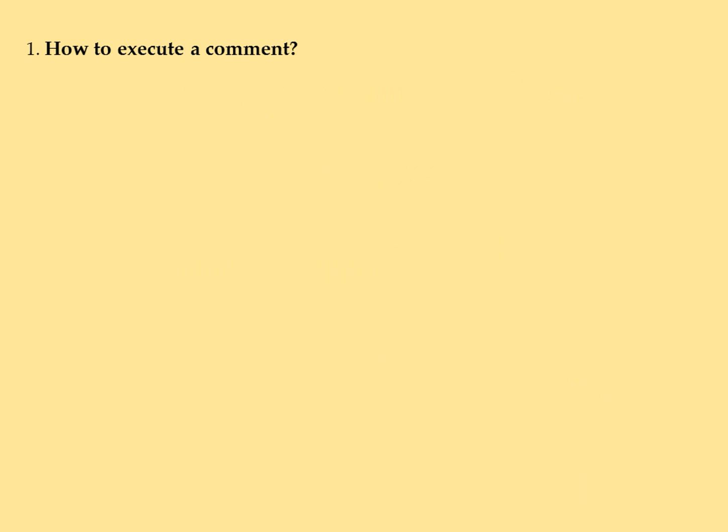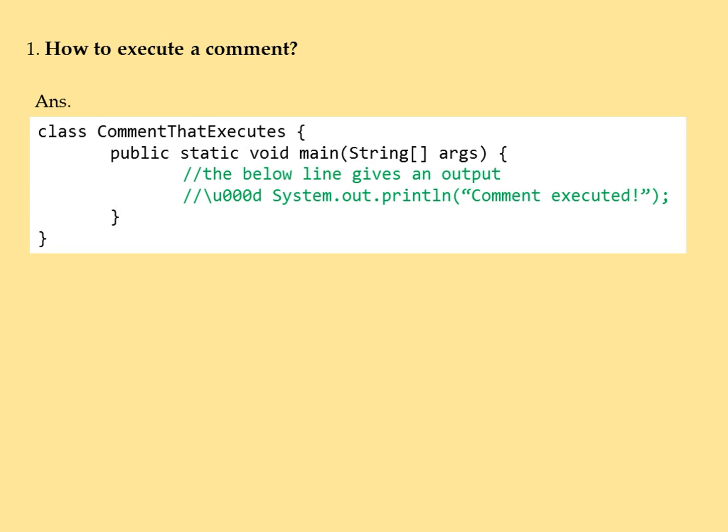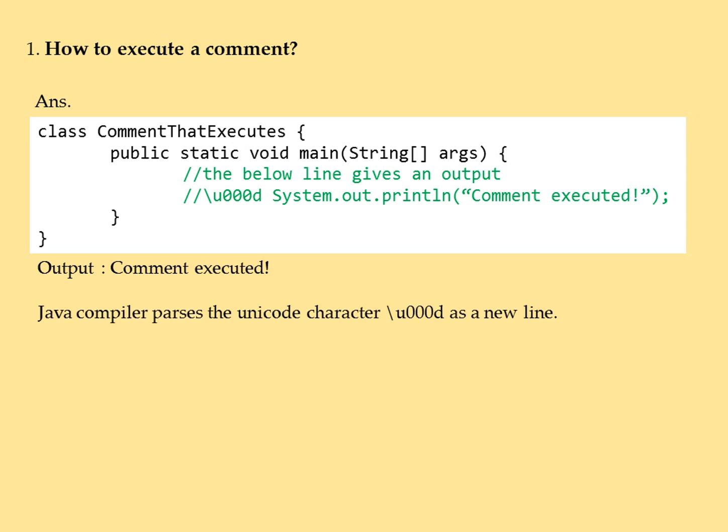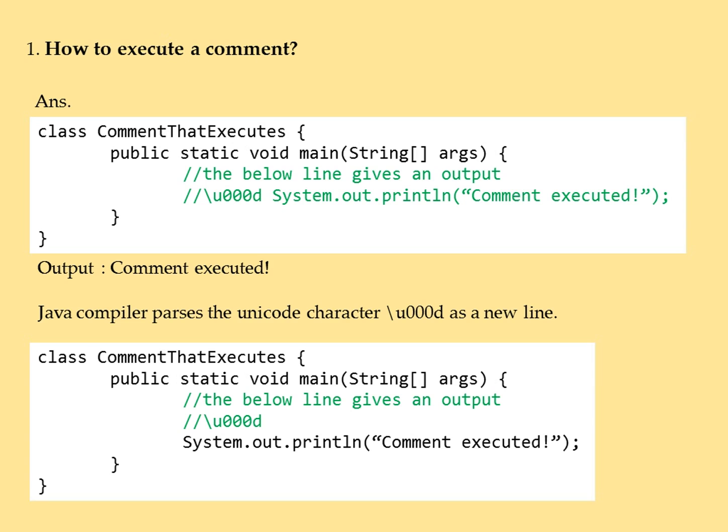Our first question is how to execute a comment. Till now we had been taught that comments do not execute. Let us see today the comments which actually execute. Look at this code snippet. If we run this code in Java, then we get an unexpected output as comment executed. Now the reason for this is that Java compiler parses the Unicode character as a new line. So the above code snippet gets transformed into this code with the print statement uncommented and hence the output.